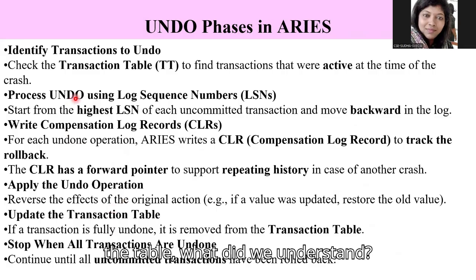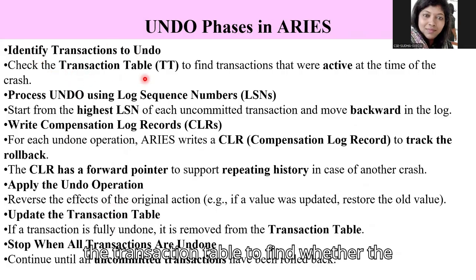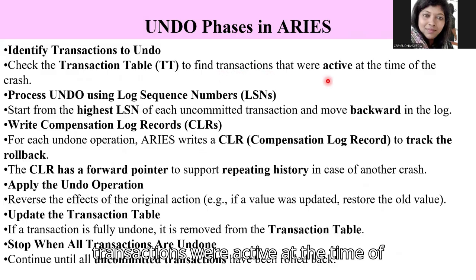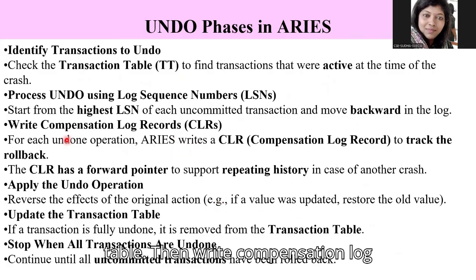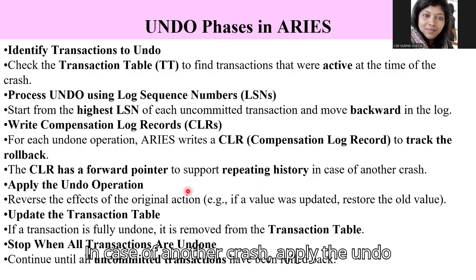So from the table, what did we understand? Identify the transactions to undo, then check the transaction table to find whether the transactions were active at the time of the crash. Then process undo using the log sequence number: start from the highest LSN of each uncommitted transaction and move backward in the log. That's what I showed you in the table. Then write compensation log records. We write a CLR for each undone operation to track the rollback. That CLR has a forward pointer to support repeating history in case of another crash.